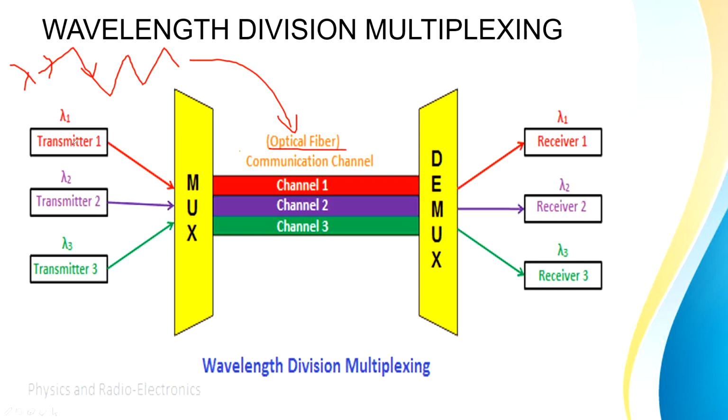Hence we can see here that we have 3 transmitters. Each transmitter can carry a wavelength of lambda 1, lambda 2 and lambda 3. Each of them will use their respective channels for sending and receiving data.